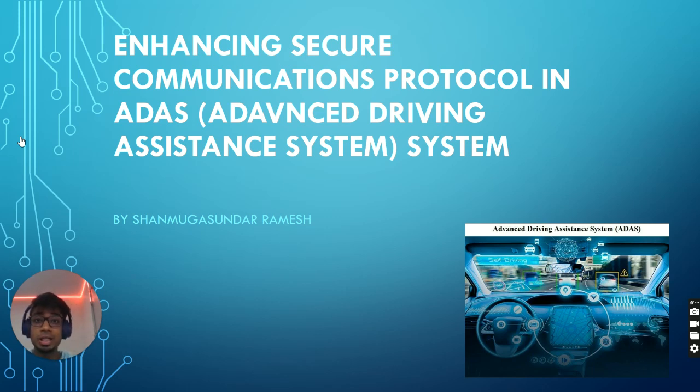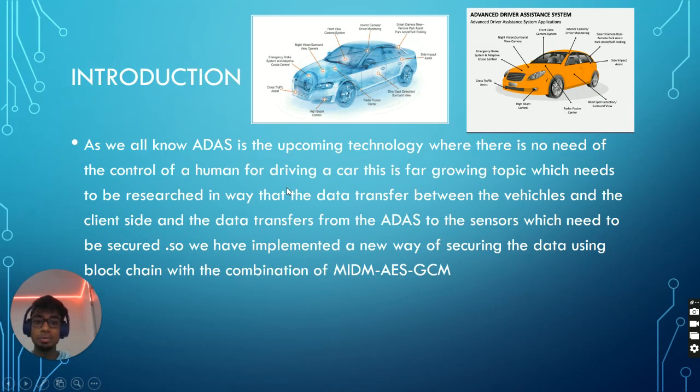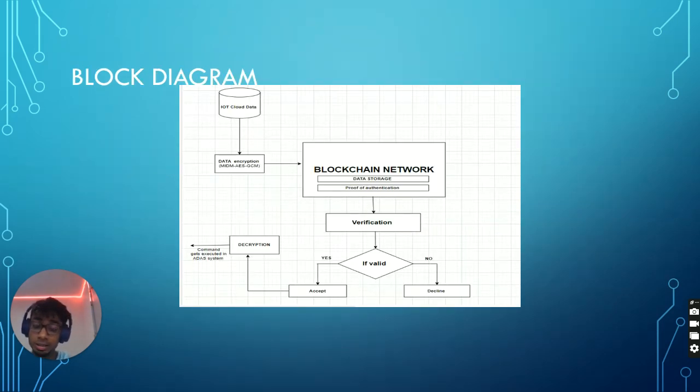When the data gets combined into a single line, it goes through AES-GCM. AES-GCM uses 256-bit encryption, where the single line data gets converted into a ciphertext. The ciphertext is then pushed into the Ethereum blockchain, where the data gets stored. Whenever the data needs to be retrieved, it gets retrieved, and if the data is valid, it will accept the data and decrypt it. If the data is not valid, it will decline the data.